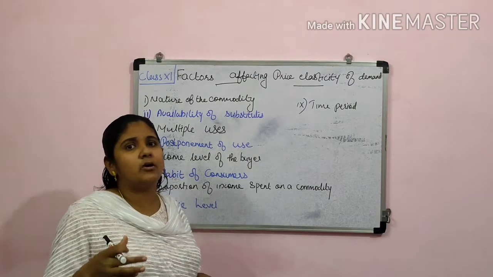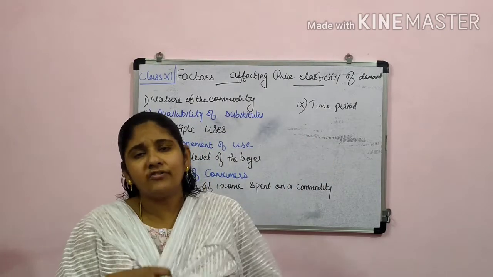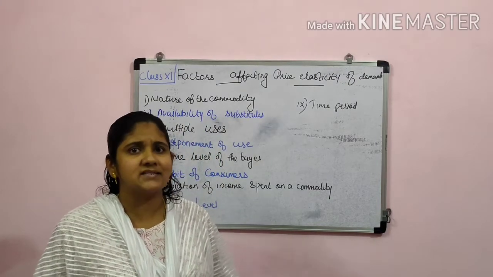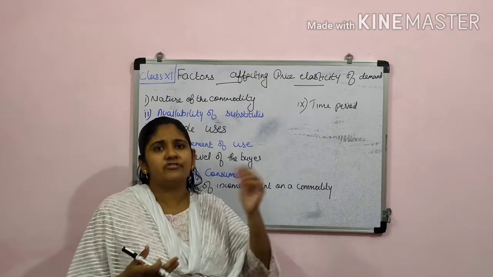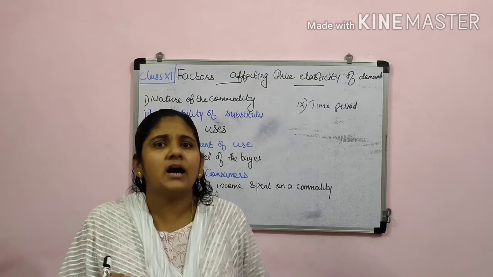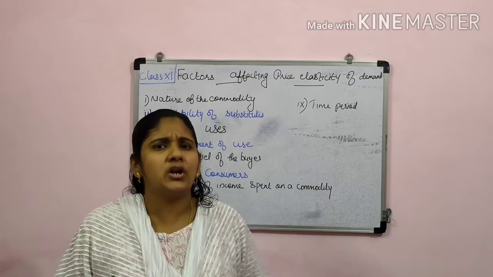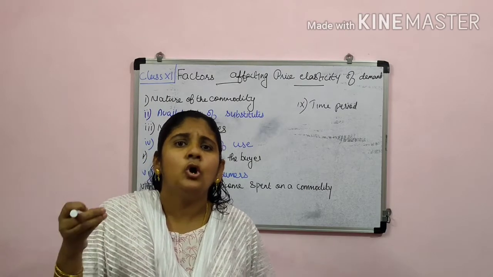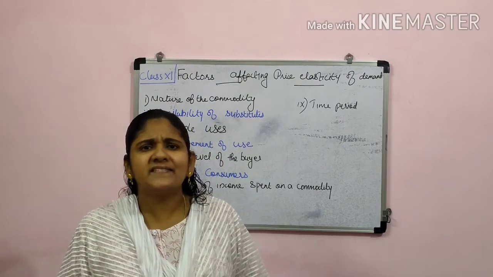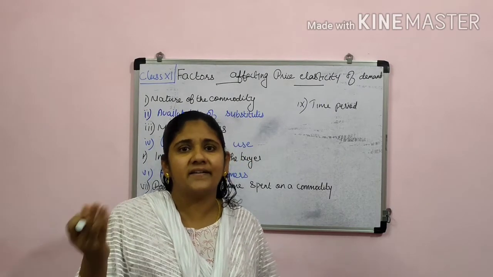Like when we are discussing this electricity, okay, if we were using many electronic items related with this electricity, and for the lighting purposes also we were using, then what happens if the electricity charge is more, then we will try to reduce. Okay, otherwise we may be thinking that only in a few rooms we will light that bulb, something like that. Then these type of things also we can say elasticity.